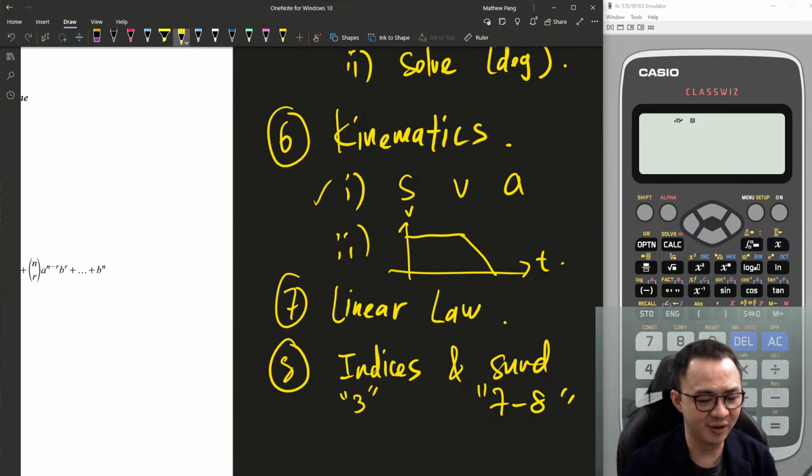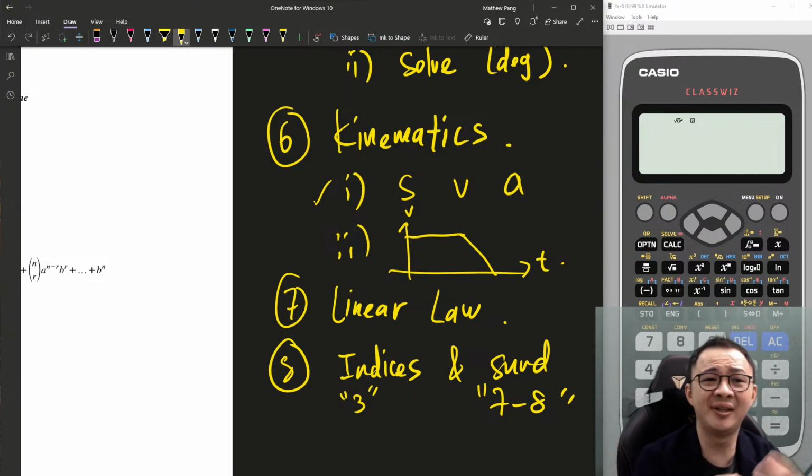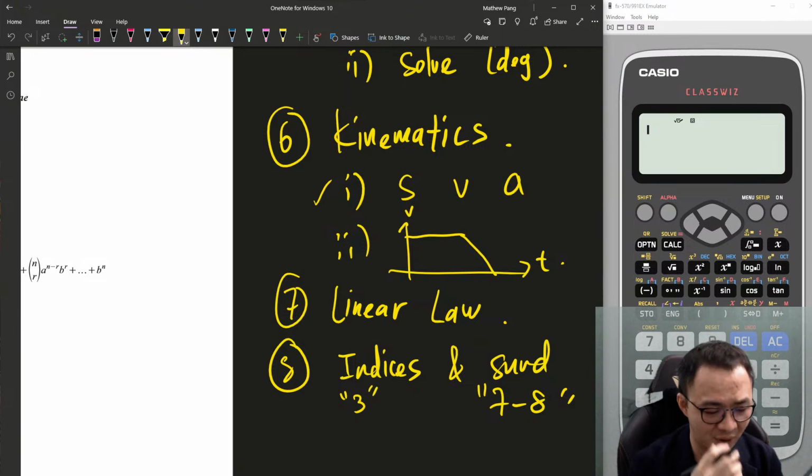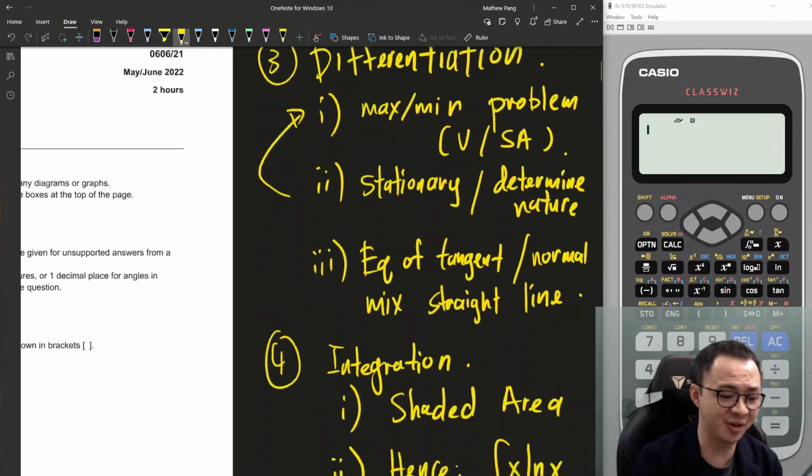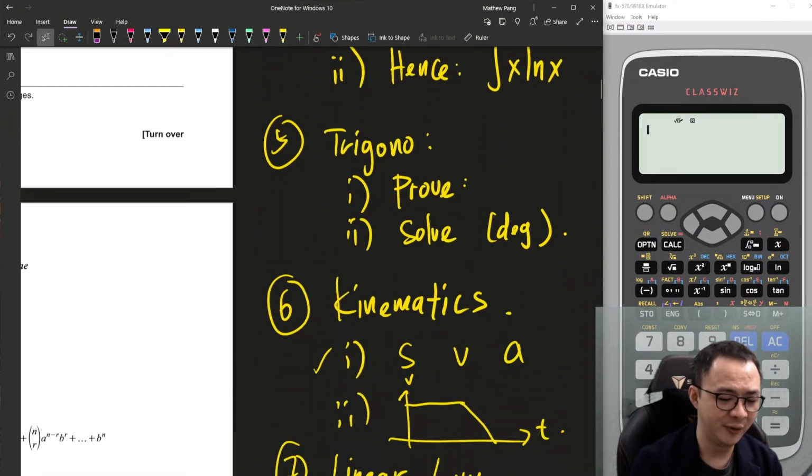It's a small question, because the hard indices ones normally they want to join with log to make it a little bit harder, or maybe they ask you to find p, q, r, do some comparing. Yeah, area of shape of prism. So the volume and area of shape of prism, that one is under differentiation, maximum minimum problems. I think here it can easily come out 10 to 11 questions, which is the standard in paper 2.